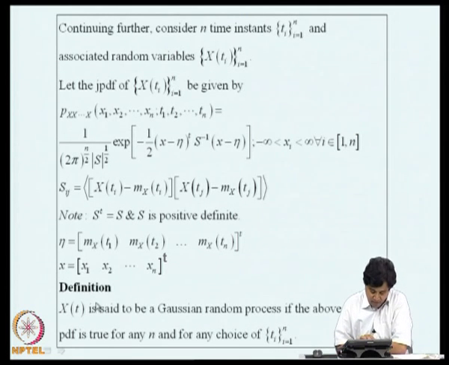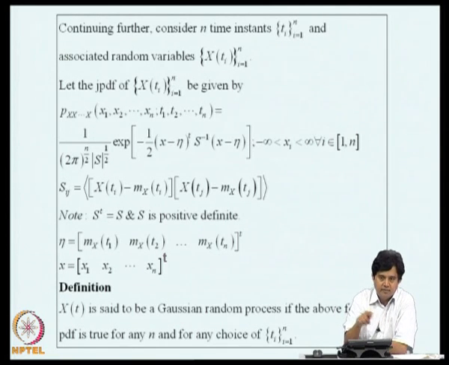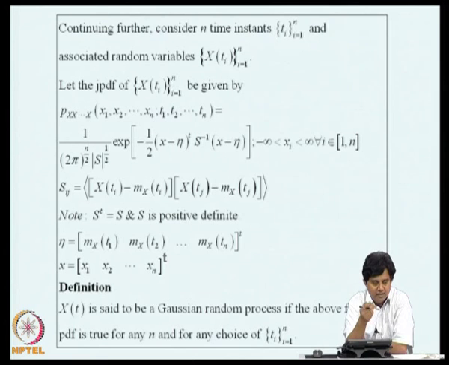Now, we offer the definition that x of t is said to be a Gaussian random process if the above form of probability density function is true for any n and for any choice of t1, t2, t3, tn. Okay? You take, say for example, 3 random variables, no matter where you take them, t1, t2, t3, these 3 random variables should have a joint density function which conforms to that of 3 Gaussian random variables. This should be true for any n and for any t1, t2, t3, tn. Then we say x of t is Gaussian.